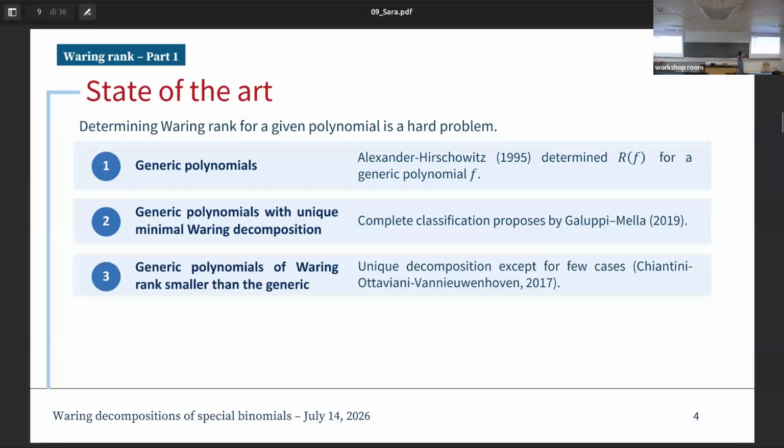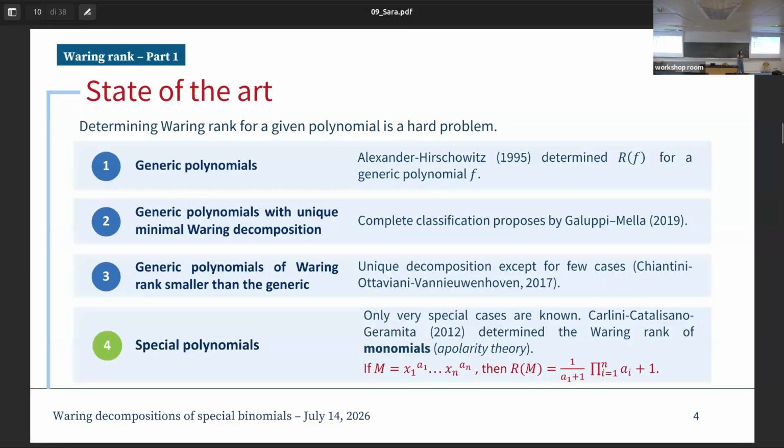Another case of study is when we study generic polynomials in which the Waring rank is smaller than the generic one. And here we have results from Ballico, Cogliano, and Van Norman, which show that all of these cases have unique decomposition up to 3 cases. And to tackle this kind of problems, when the rank is extremely small, we can use somehow eigenvalues. And maybe what is the most interesting for our case of today is the case of some special polynomials.